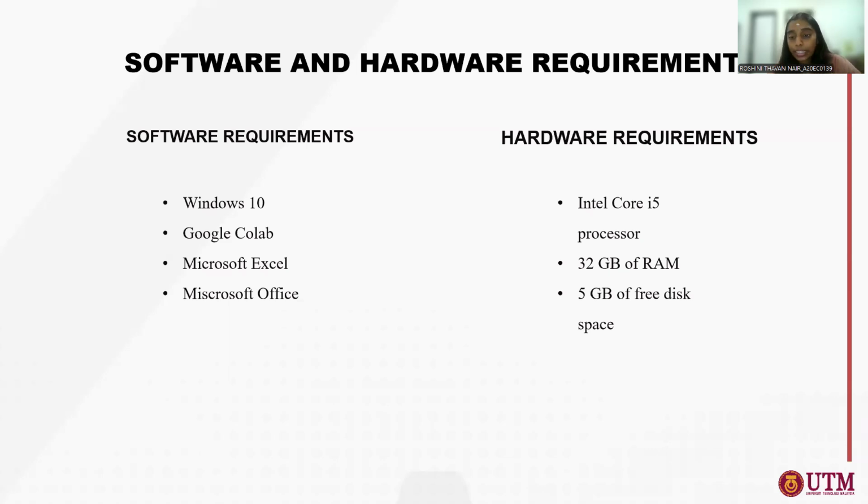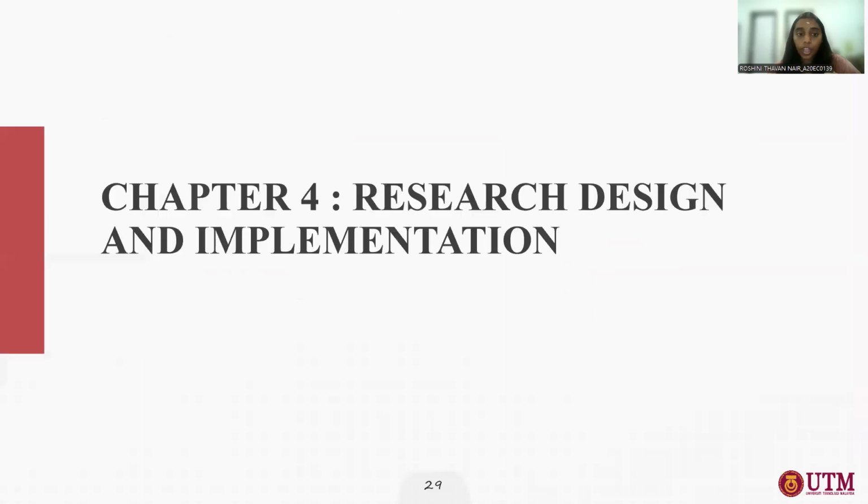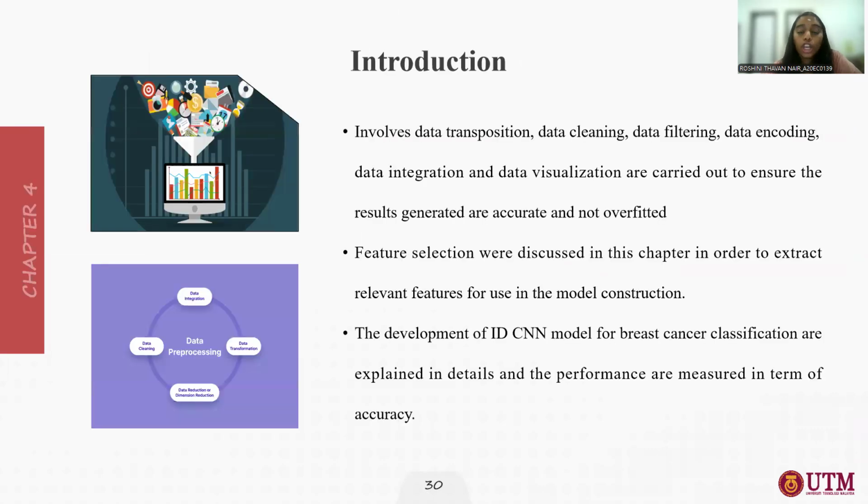Hardware requirements are an Intel Core i5 processor, 32 GB of RAM, and also 5 GB of free disk space. Next, I would like to explain my chapter 4, which is research design and implementation. So this chapter involves data transposition, data cleaning, data filtration, data encoding, data integration, and the visualization of data, which is carried out to ensure the results generated are accurate and also not overfitted.